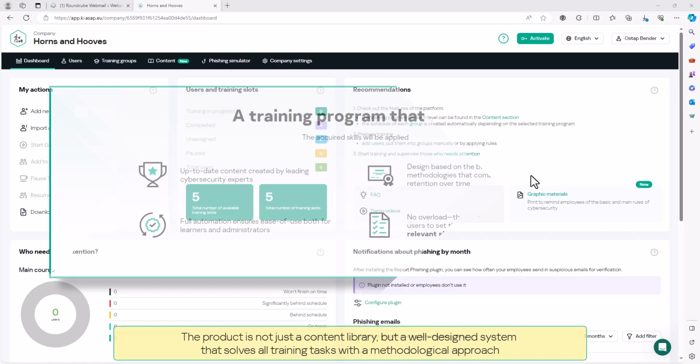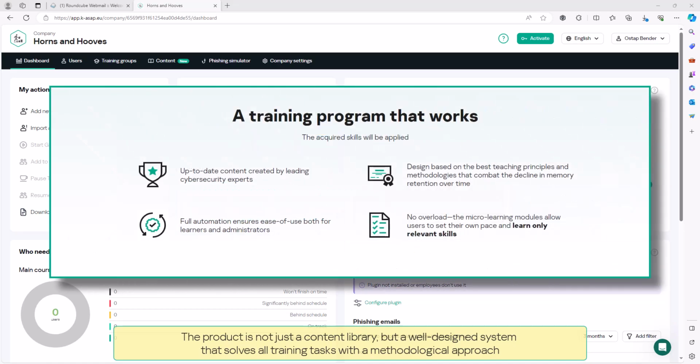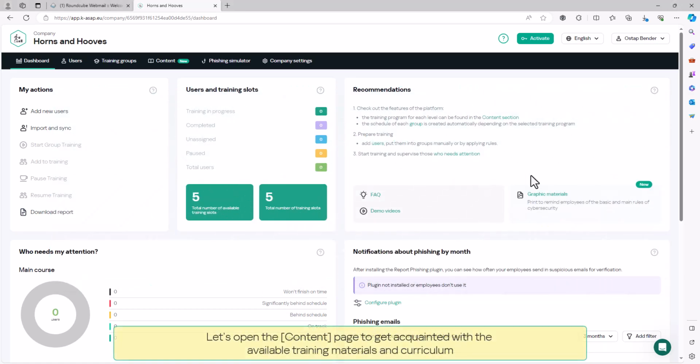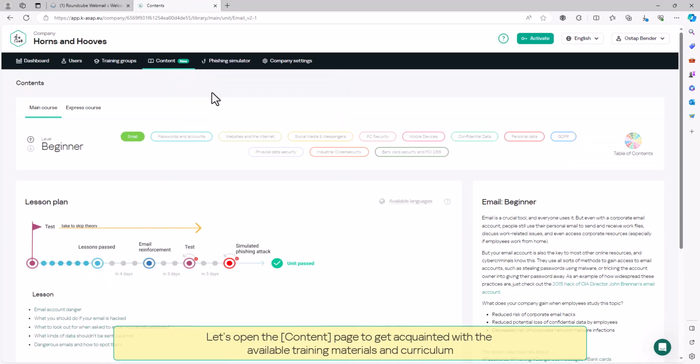The product is not just a content library, but a well-designed system that solves all training tasks with a methodological approach. Let's open the content page to get acquainted with the available training materials and curriculum.